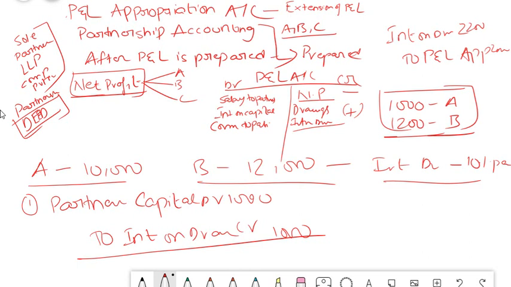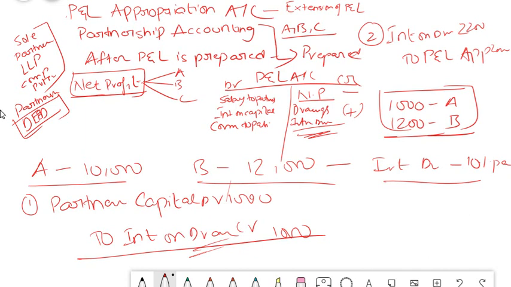Now this interest on drawings has to be transferred to your P&L appropriation account, isn't it? That is the reason we are passing this second entry. That means it goes to the credit of your P&L appropriation account. So if we pass this entry, the interest comes on the credit side. Nominal account concept: credit all incomes, and hence it is credited, friends. You should not get confused here. Because we are showing interest on drawings on the debit side, it doesn't mean it is an expense, it is an income. We are just transferring the income to P&L appropriation account. That is what we are doing here. Okay, do not get confused.